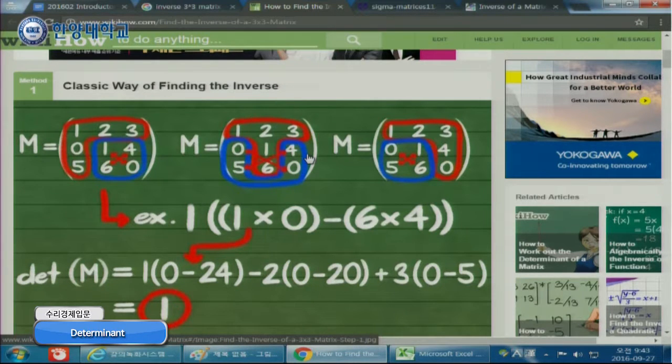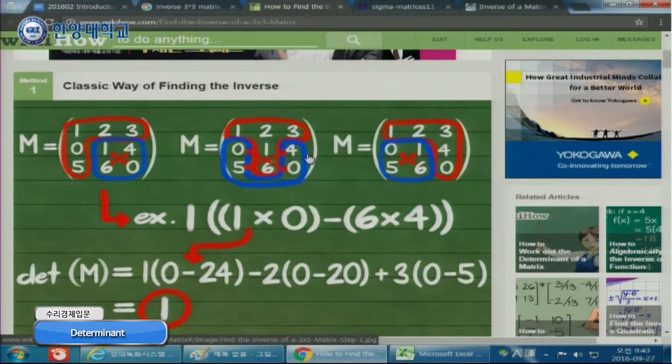But if you choose the second row, then the first element is 0, so you don't have to calculate the minor matrix of this one because it is multiplied by 0, right? So it is easy. Now for the second one, you pick 1. The signs go minus, plus, so you need a plus sign. So it is minus 15, right?